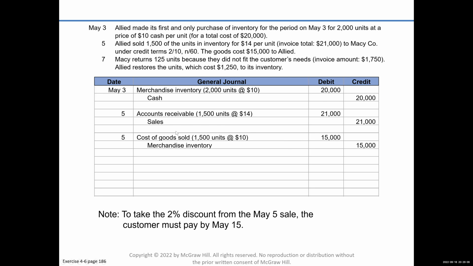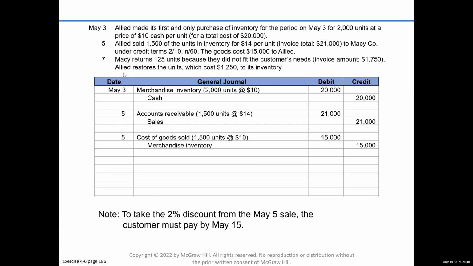So there's two entries, one to record the sale and the other one to record the inventory going out and recognizing the cost of goods sold. Again, can you see what kind of gross profit we made on this? Well, we had sales of 21,000. We have cost of goods sold of 15,000. That would be a gross profit of 6,000. Just saying, there's nothing that you have to know in this problem. I just thought that's an interesting observation.